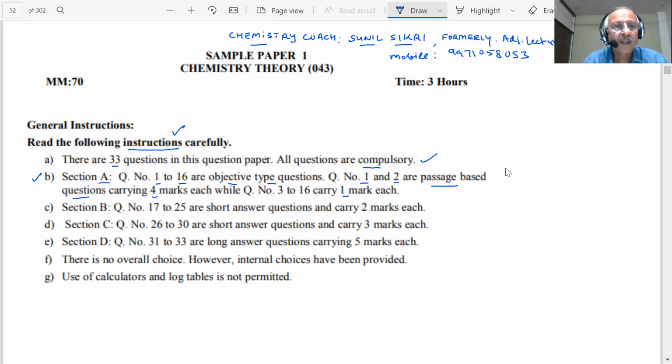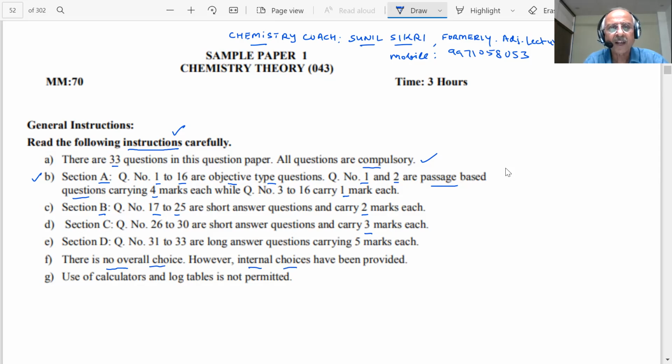Section B, questions number 17 to 25 are short answer questions. They carry 2 marks each. Section C, questions 26 to 30 are short answer questions, carrying 3 marks each. Even in these 2 and 3 mark questions, there will be parts like A and B. Section D, question 31 is a long answer carrying 5 marks. There is no overall choice, but internal choices have been provided.